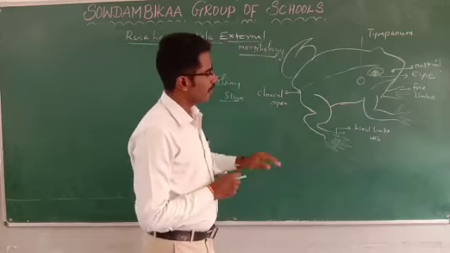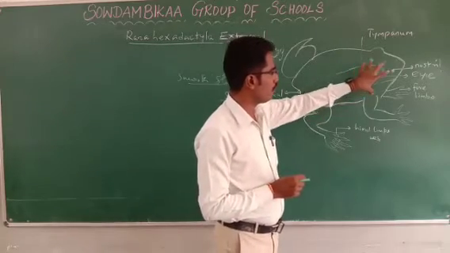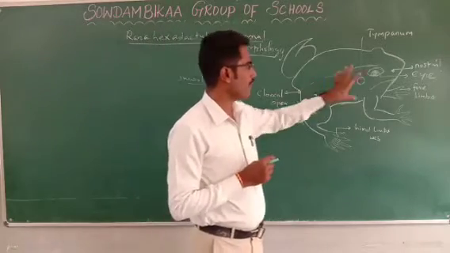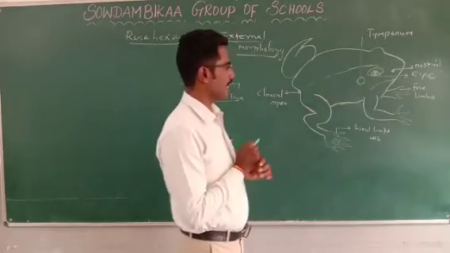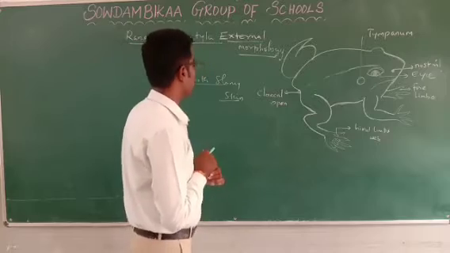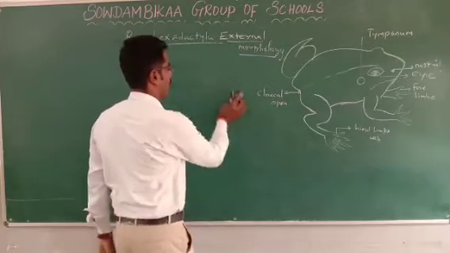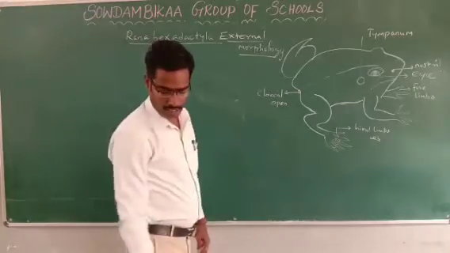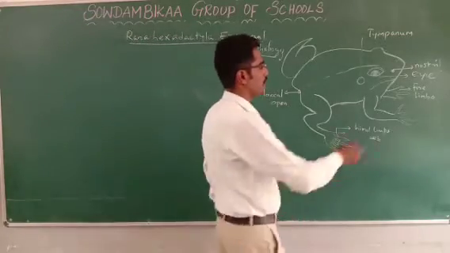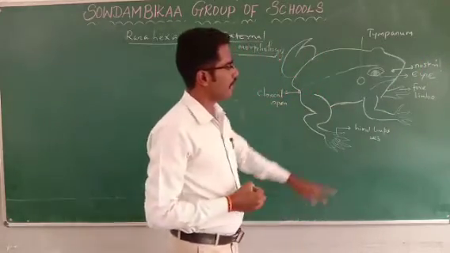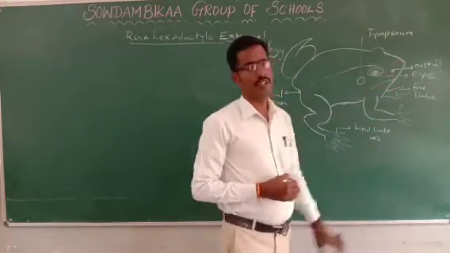The body is divided into head and trunk, with no separate neck. The head is triangular in nature. The anterior apex of the head begins to form the snout.